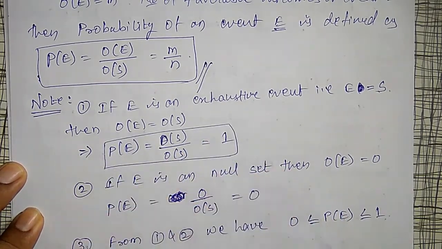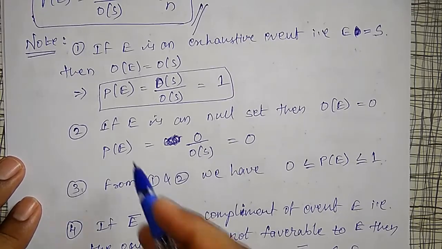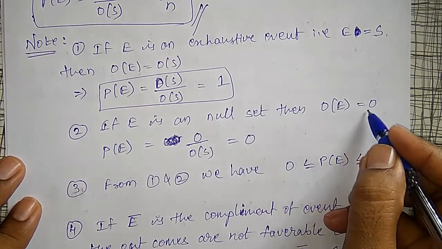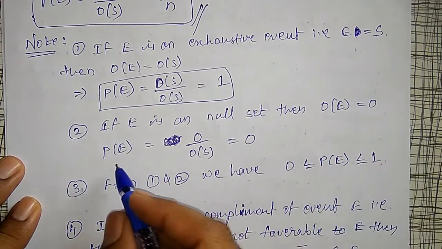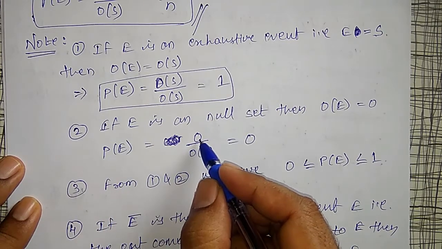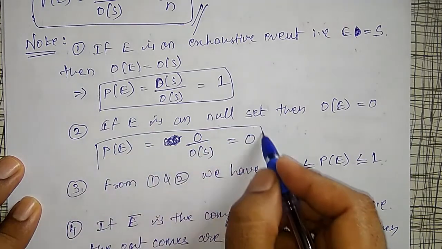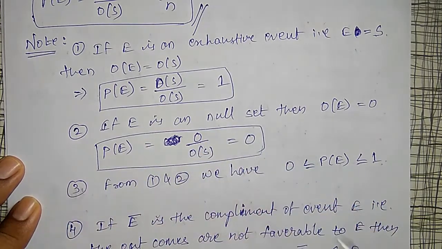That means any event, its probability will not exceed 1. Likewise, if event E is a null set, that is order of E is equal to 0, then the probability of the event is equal to order of E, 0, divided by order of S, which is equal to 0. That means any probability is also not less than 0. It may be 0, but it is not less than 0.